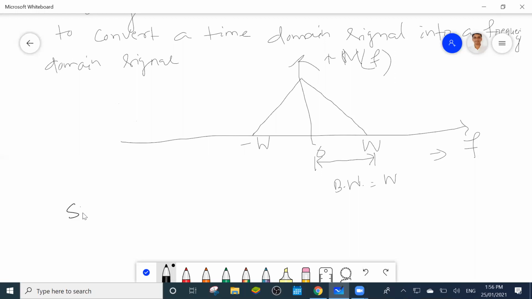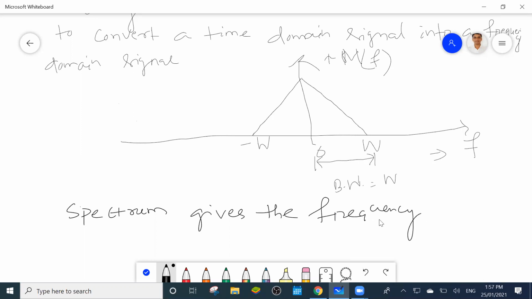So spectrum will give the frequencies present in the time varying signal.